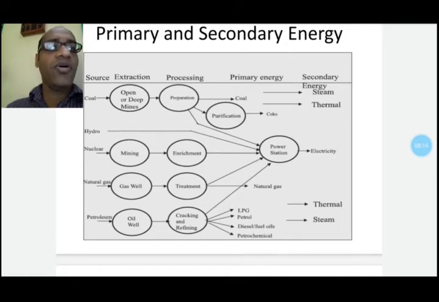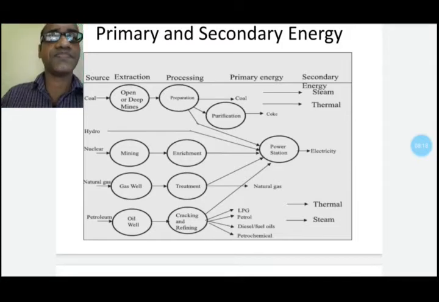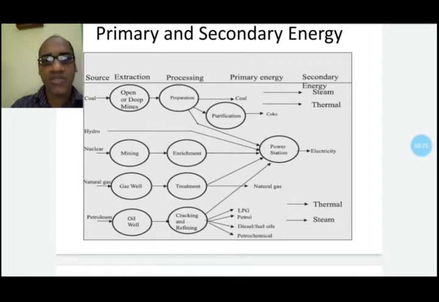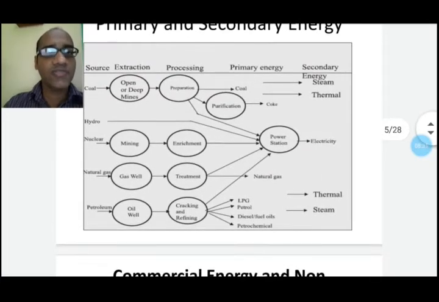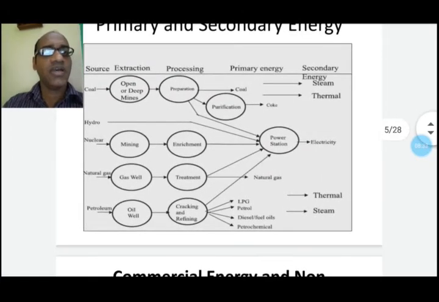Now another form of primary energy is nuclear energy, and it is also found in mining. Some radioactive elements need to be refined and enriched. After that, instead of coal, we can generate power from that enriched fuel, which is called nuclear fuel.